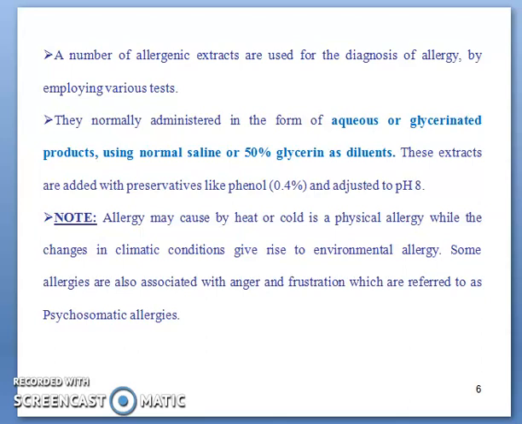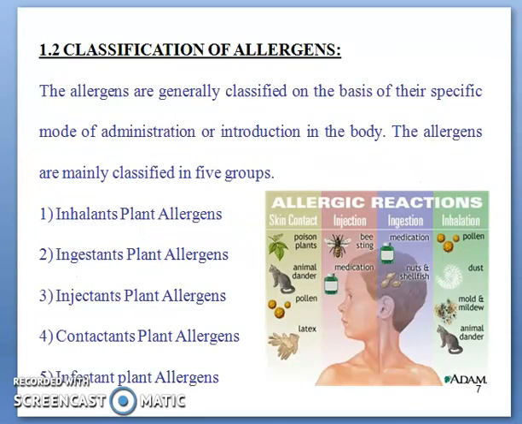Now we will study the classification of allergens. Allergens are generally classified on the basis of the specific mode of administration or introduction into the body, that is, by which route they get administered in our body and therefore produce some allergic reaction. Based on that, they are classified into five types, that is, inhalants.